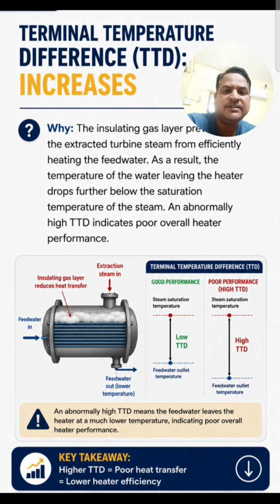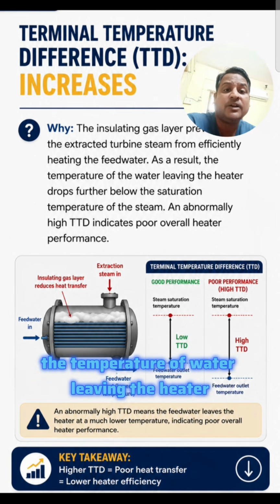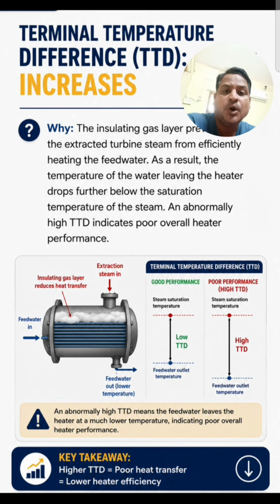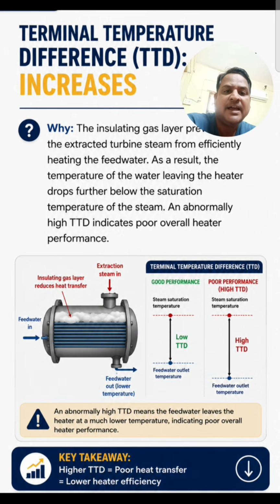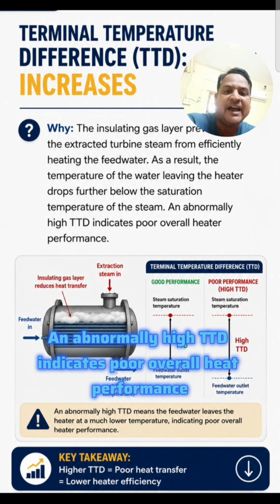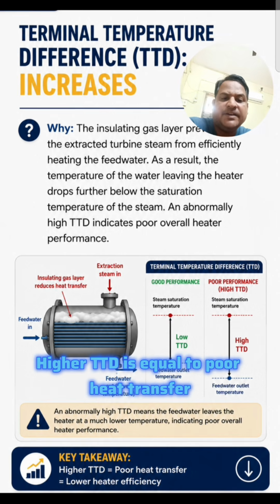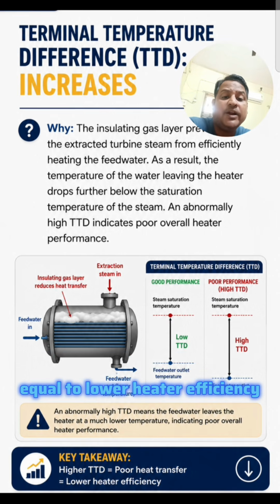As a result, the temperature of water leaving the heater drops further below the saturation temperature of the steam. An abnormally high TTD indicates poor overall heat performance. Higher TTD equals poor heat transfer, which equals lower heater efficiency.